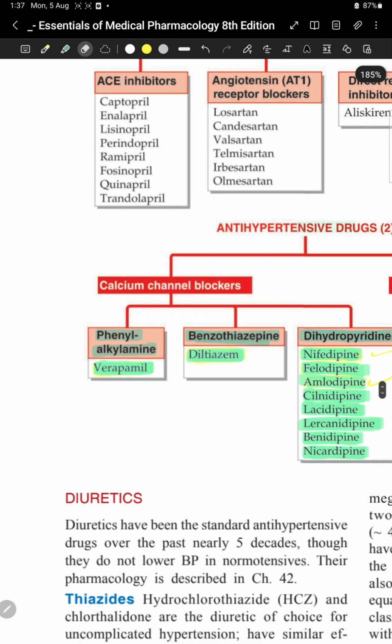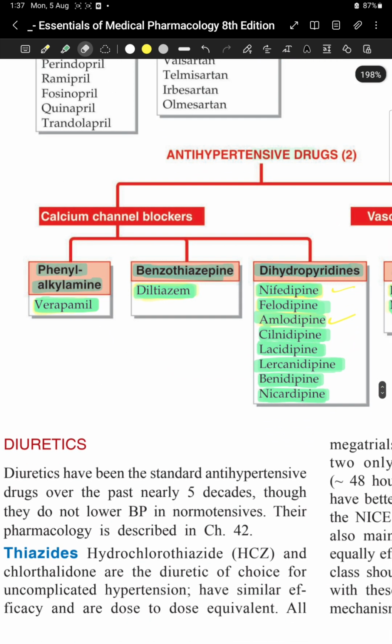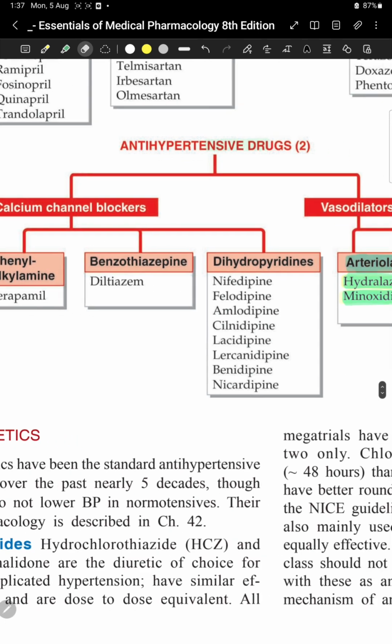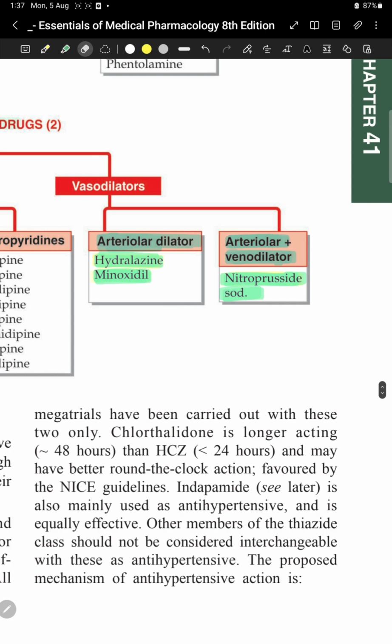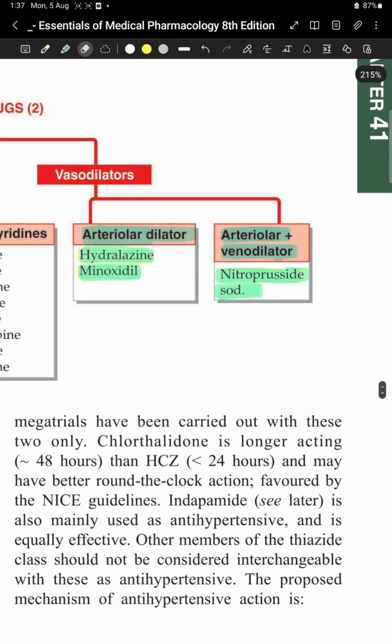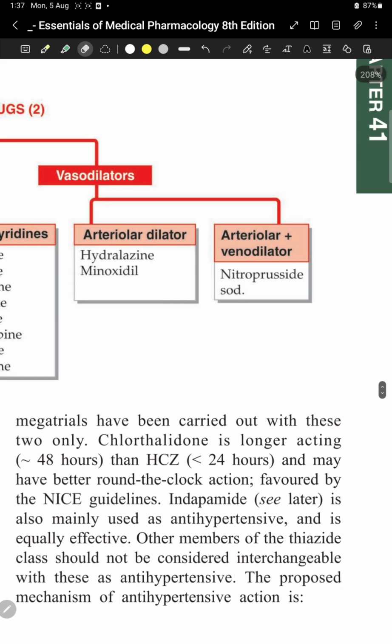And then calcium channel blockers have three categories: dihydropyridine which ends with the word dipine, verapamil which is phenylalkylamine, and diltiazem which is a benzothiazepine. Vasodilators, two categories: one which dilates only arteries, that is hydralazine or minoxidil, and nitroprusside sodium, which dilates arteries as well as veins.